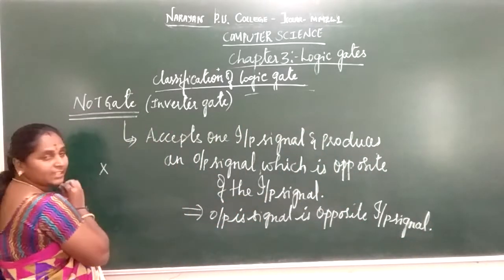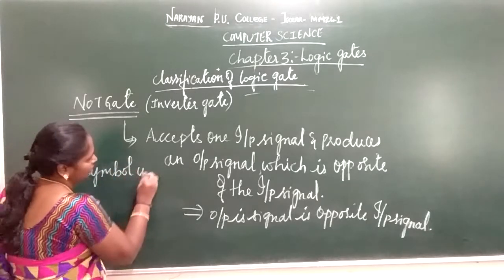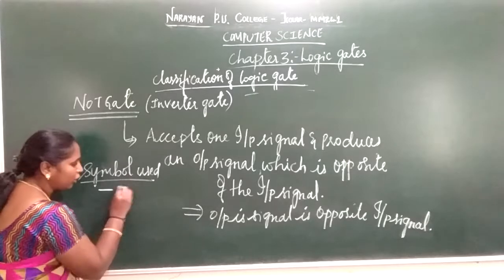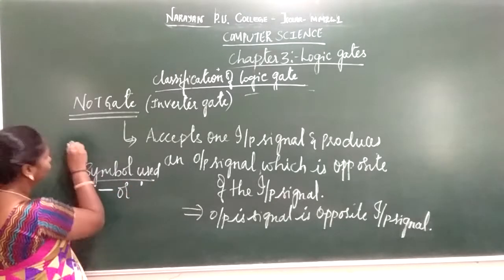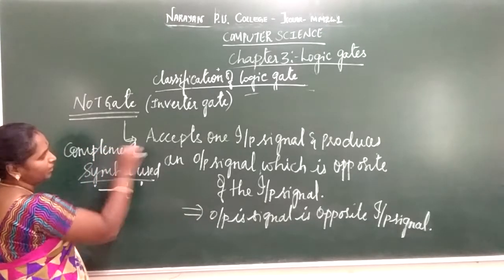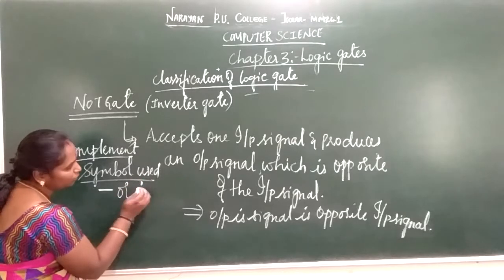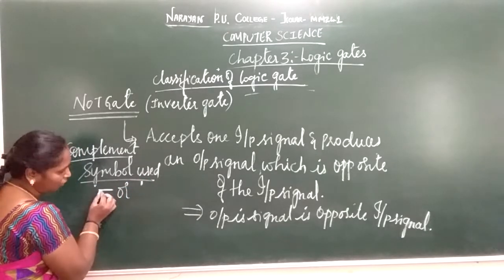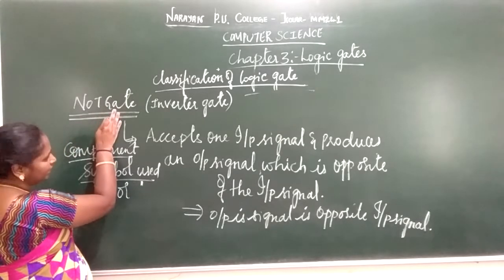The symbol used to represent the NOT gate is a bar, or you can have a dash. That is your complement. It is also nothing but your complement operator. So you use a bar or a dash on a variable, which is your bar or your dash. So you are going to use a NOT gate here.